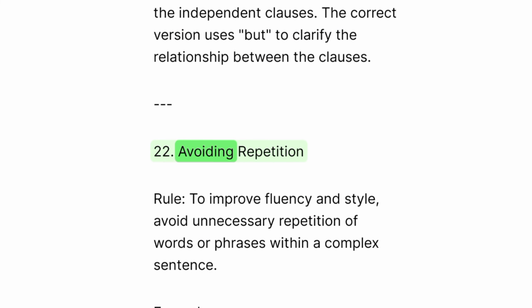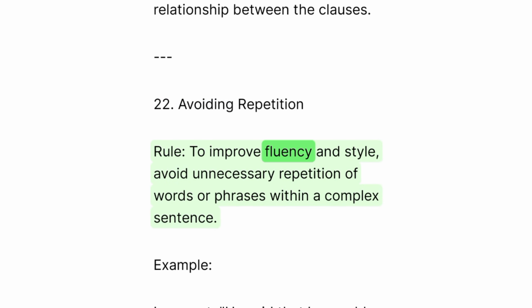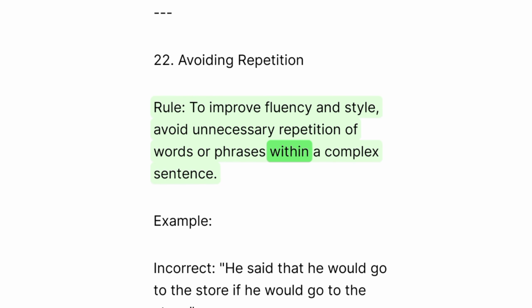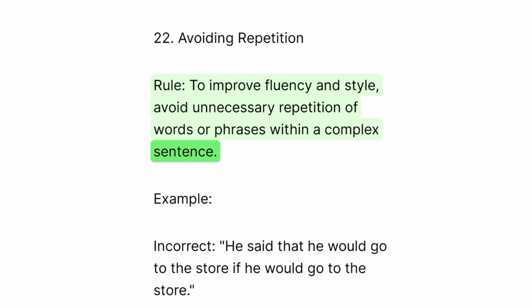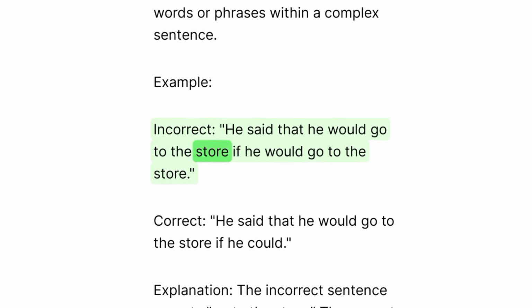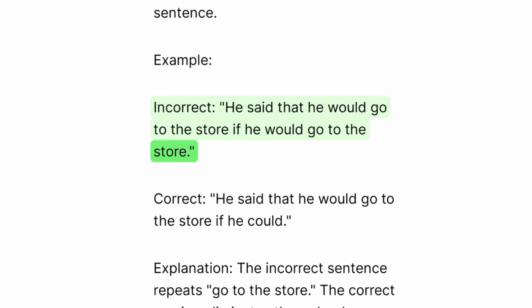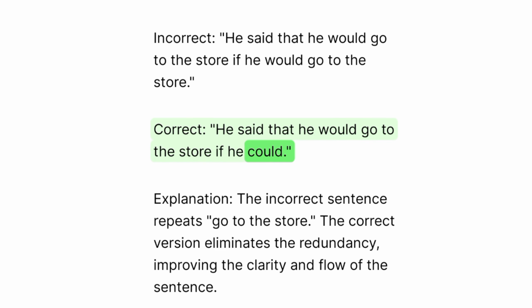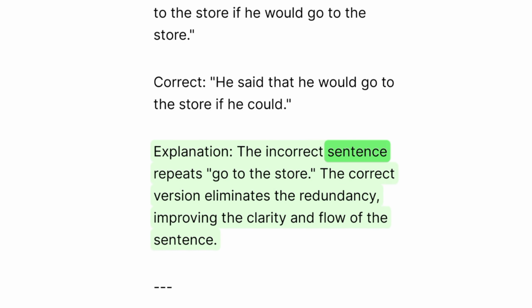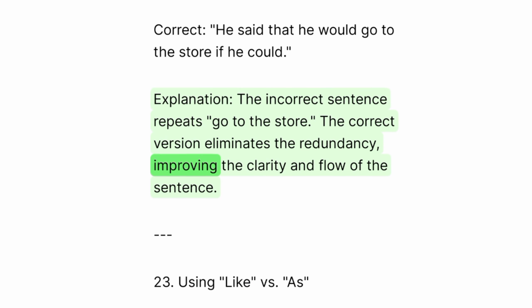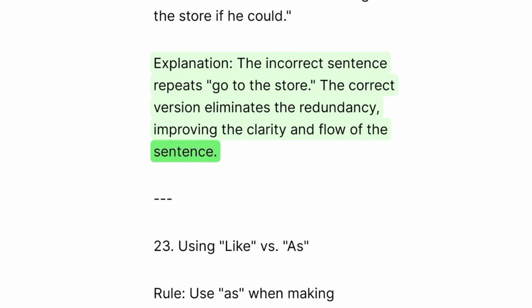22. Avoiding repetition. Rule. To improve fluency and style, avoid unnecessary repetition of words or phrases within a complex sentence. Example. Incorrect. He said that he would go to the store if he would go to the store. Correct. He said that he would go to the store if he could. Explanation. The incorrect sentence repeats, go to the store. The correct version eliminates the redundancy, improving the clarity and flow of the sentence.